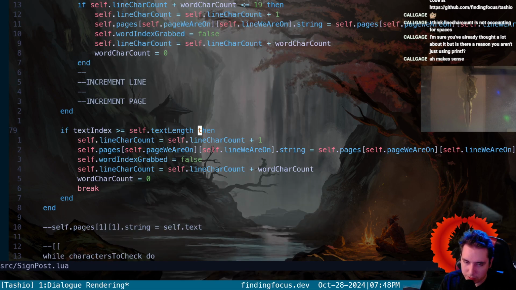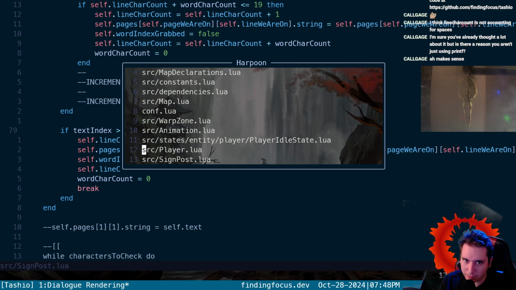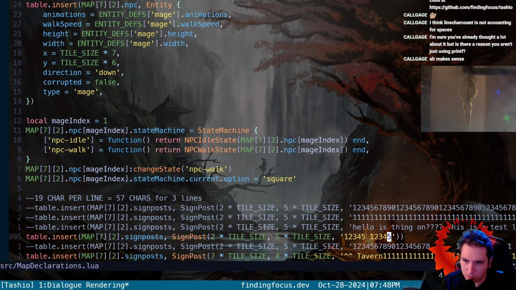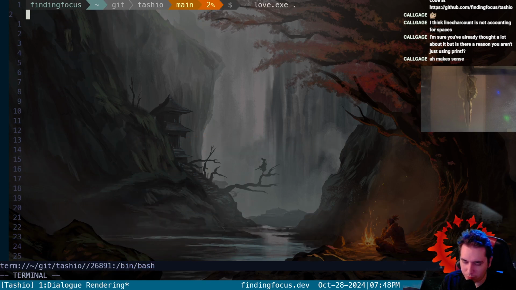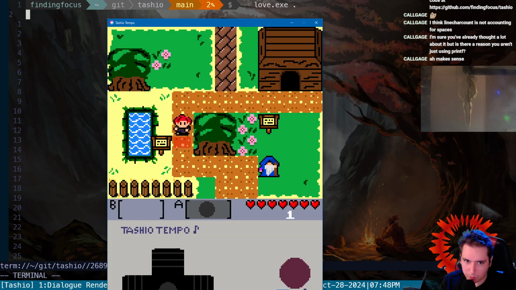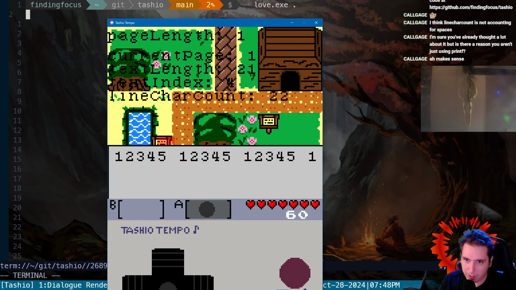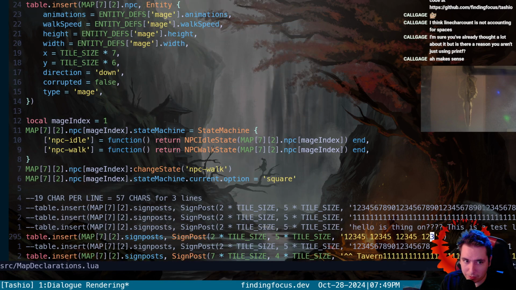Okay, so let's see if we cut off by putting in 19 or more characters here. So that is 11. There's 12. There's 17, 18, 19, and 20. So I'll put 20. Now it shouldn't put the 1, 2, 3. It shouldn't put any of the 1, 2, 3, because those would be off the line. Oh no! It does put 1, and that's because it puts... Oh, okay.